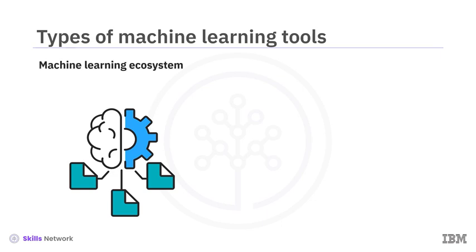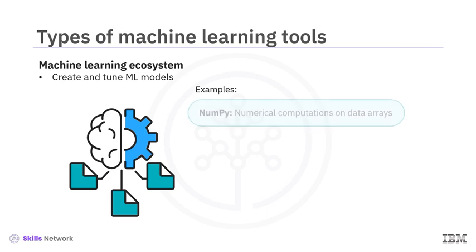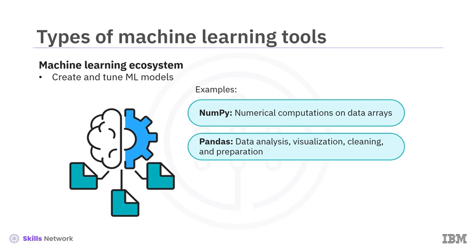Machine learning tools are used to create and tune your machine learning models. Several open-source Python libraries form a widely used ecosystem for machine learning. NumPy provides foundational machine learning support with efficient numerical computations on large, multidimensional data arrays. Pandas is used for data analysis, visualization, cleaning, and preparing data for machine learning.